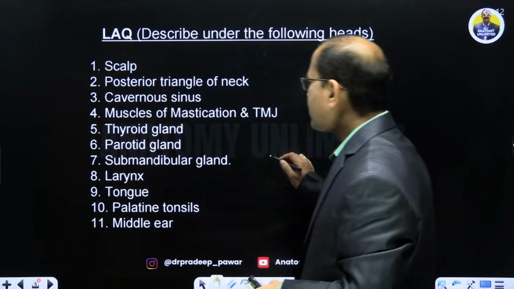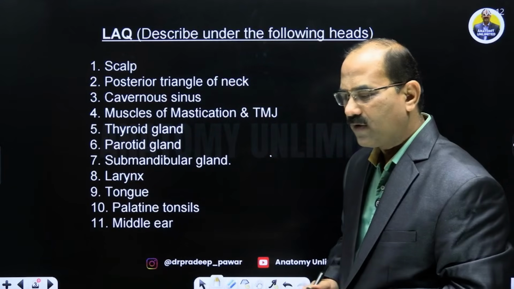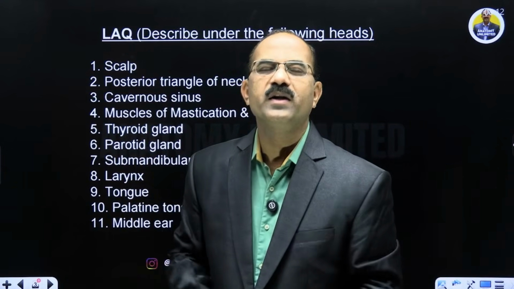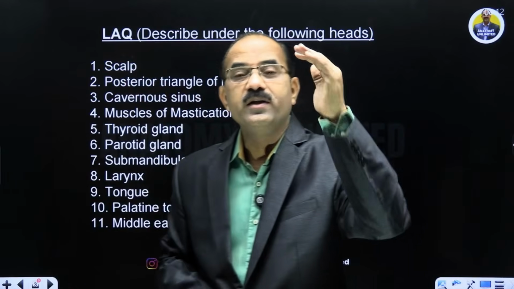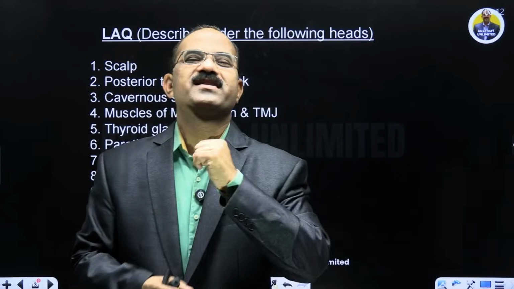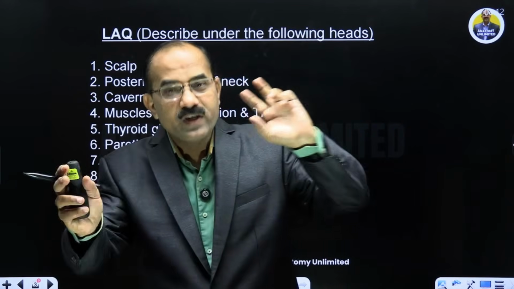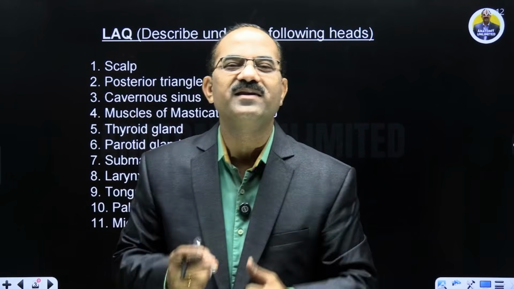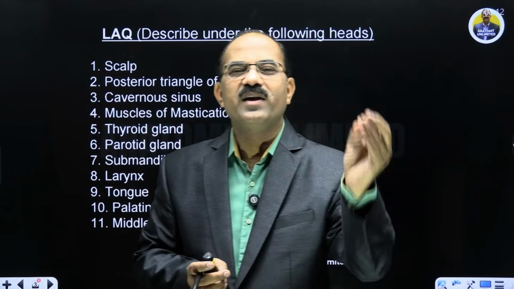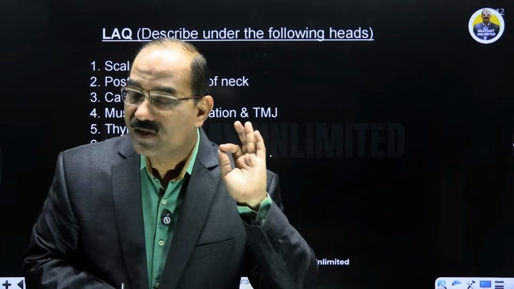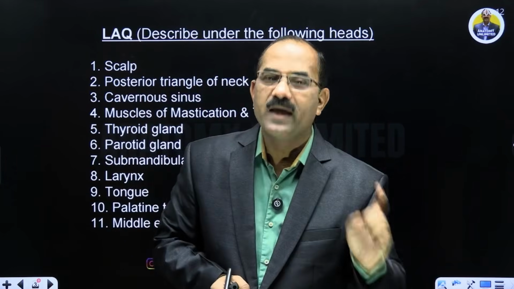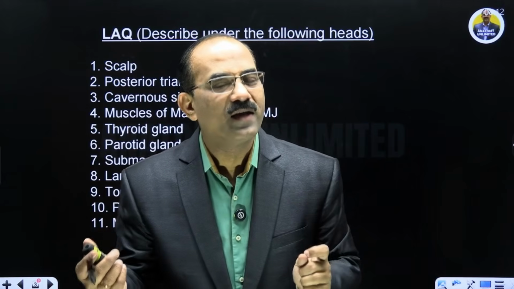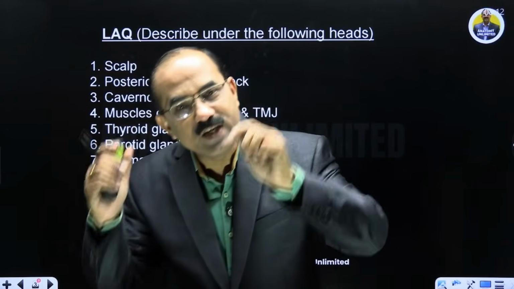Now coming to the next, the cavernous sinus. Cavernous sinus is another very, very important LAQ. So enumerate the dural venous sinuses. That's how the question is. अब dural venous sinuses and our students what they write and come, the various air sinuses the students write. The frontal air sinus, maxillary air sinus. No, that is wrong. These are the air sinuses. क्या सवाल पूछा है? Enumerate the dural venous sinuses.